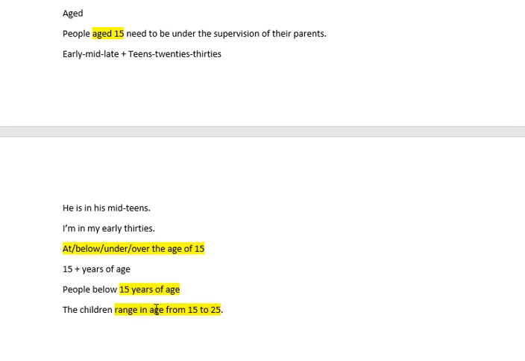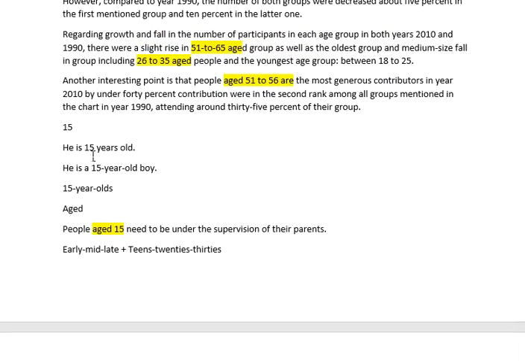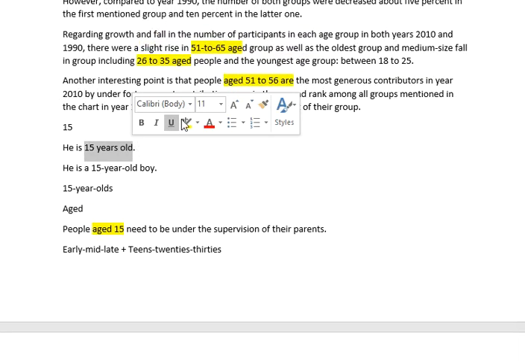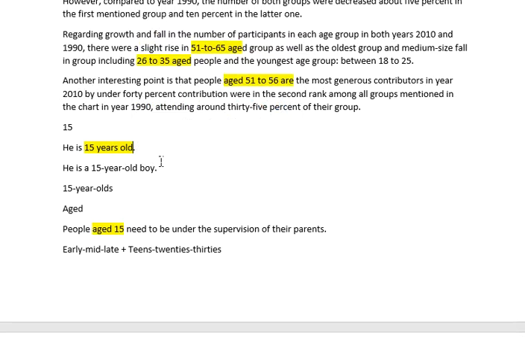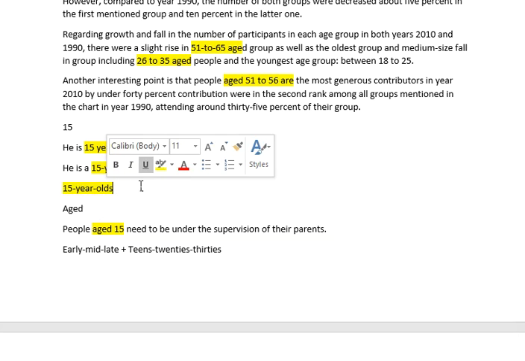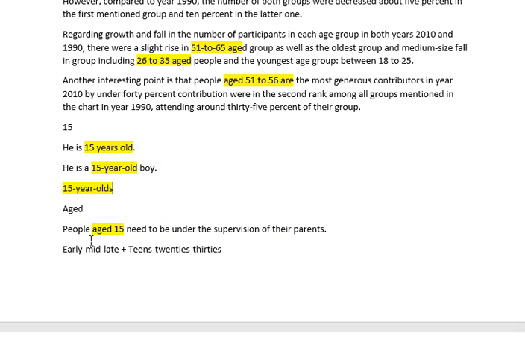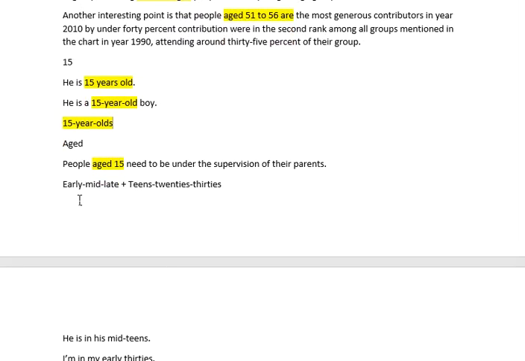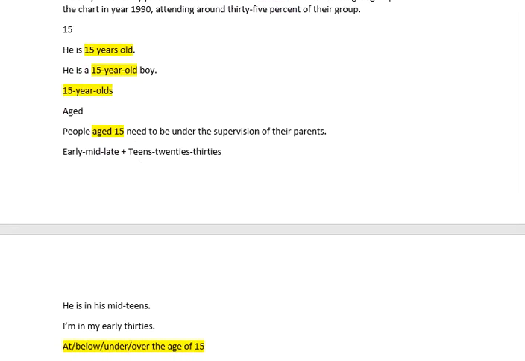We have a lot of different ways. The first one is the simple one, 15 years old. You can also say He's 15. A 15-year-old boy, using it as an adjective. If it is plural, 15-year-olds or 15-year-old boys. Aged 15, aged 20, aged 25. In my early 20s, in my mid 20s, in my late 20s.